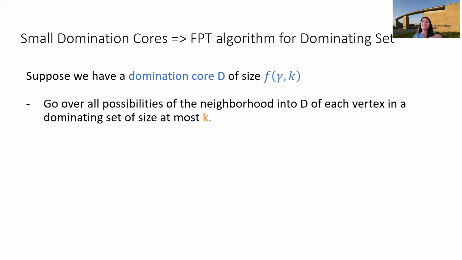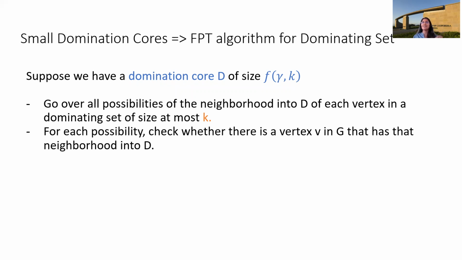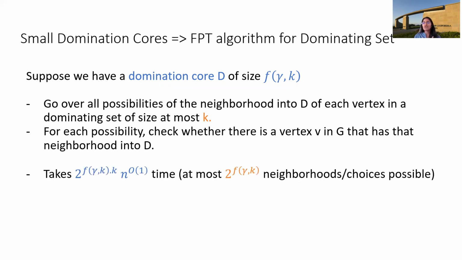And then after guessing the neighborhood, we just check whether there is a vertex in G that actually has that neighborhood into D. And we do this for every possible vertex in the dominating set we are searching for. So for at most k vertices, right? And in the end, we either get a dominating set of size at most k, or we can return no, right? And this takes 2 to the f of gamma k times k poly n time.